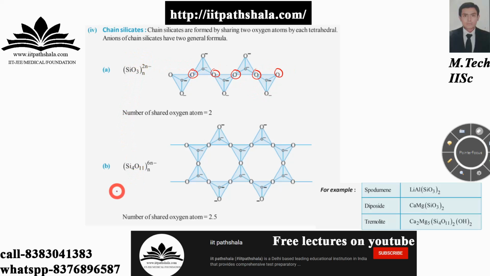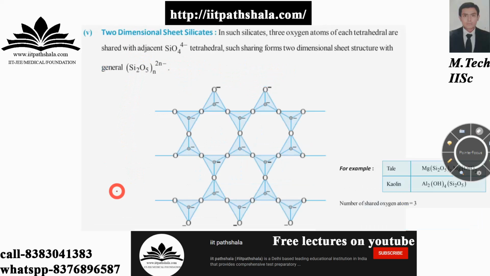Now if you take the two-dimensional sheet silicate, then in such a sheet three oxygen atoms of each tetrahedron are shared. Three oxygen atoms, as you can see on screen: one, then two, and then this third will also be shared.